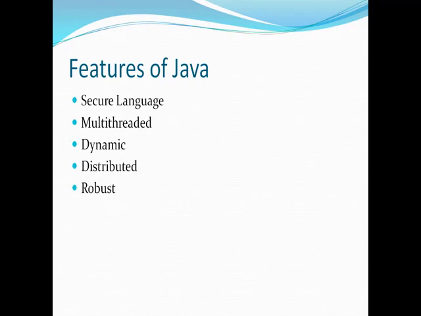And Java is also robust in nature. If you think that your code can produce an error or exception, there are ways to handle it in Java. So Java supports exception handling. Also, pointers are not used in Java. These kinds of features make it really robust. And apart from all this, Java is easy to learn. If you know C or C++, it will be very easy for you to learn Java. A lot of features from C++ are also present in Java, and definitely all the object-oriented programming features are also there.